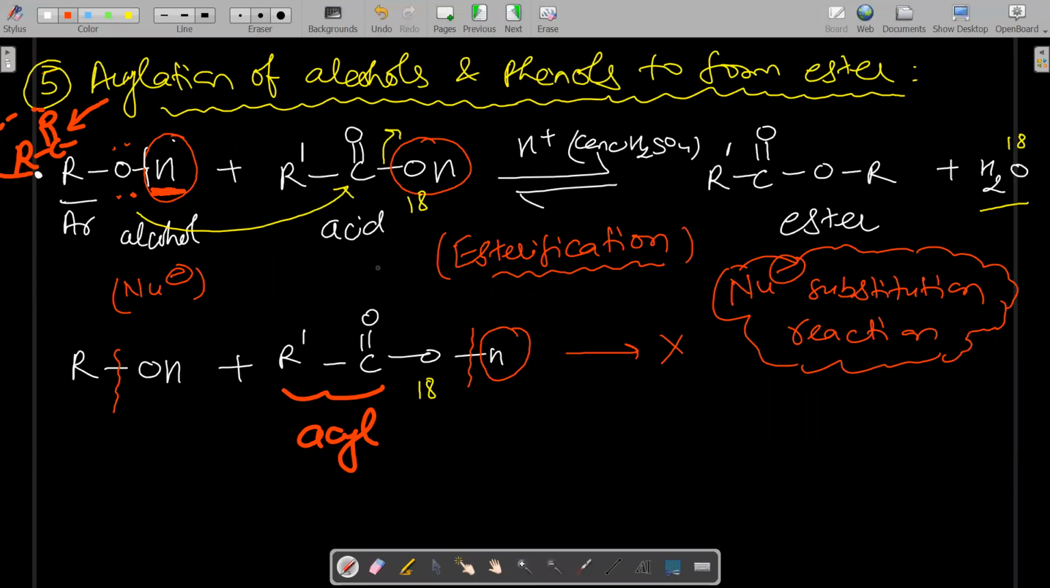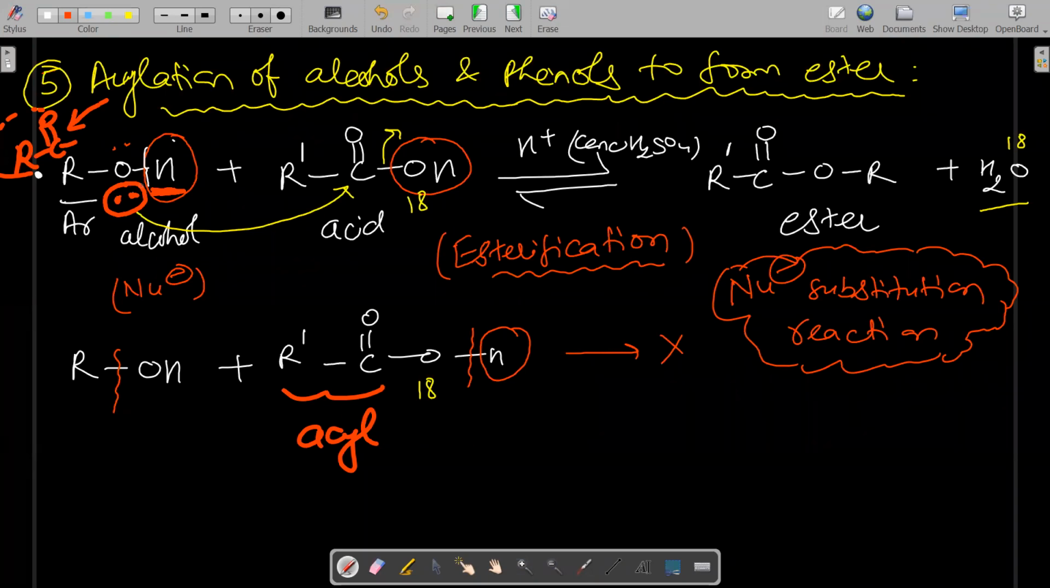Now the question is, which type of reaction is it, and what mechanism is applied? It is a type of nucleophilic substitution reaction in which alcohol acts as a nucleophile. The oxygen of the alcohol acts as a nucleophile because of the presence of its lone pair, and this lone pair attacks the carbonyl carbon. This carbonyl carbon carries a positive charge, and hence the acyl product, the ester, is formed.